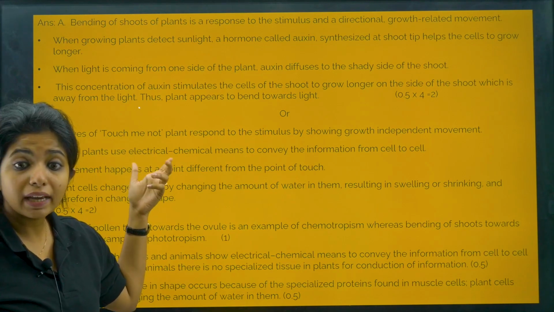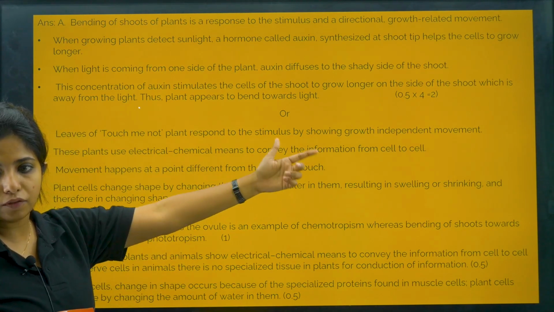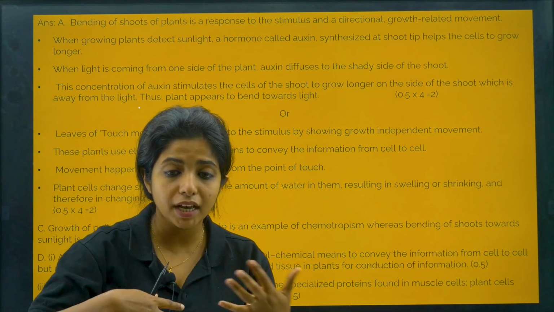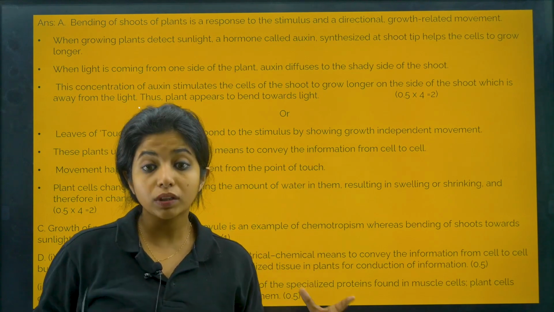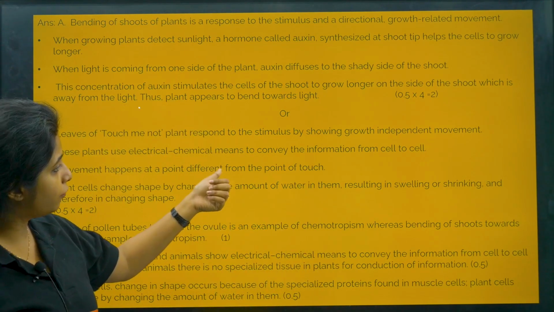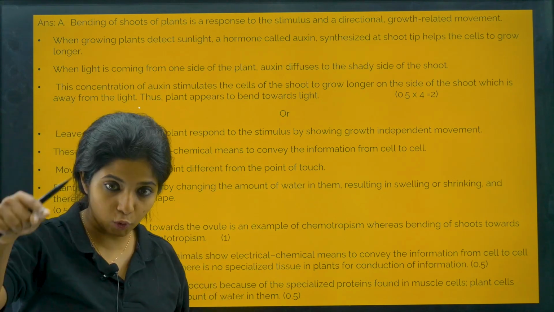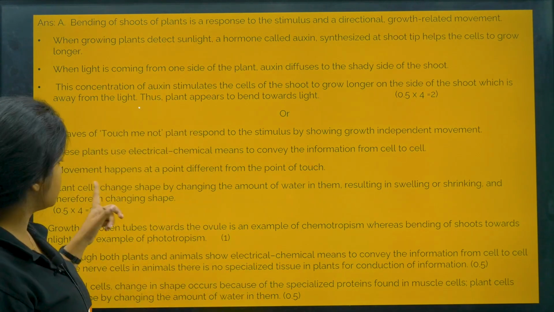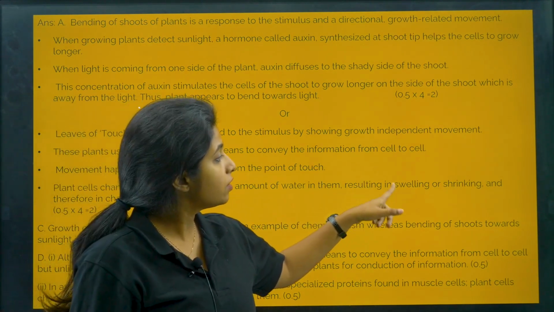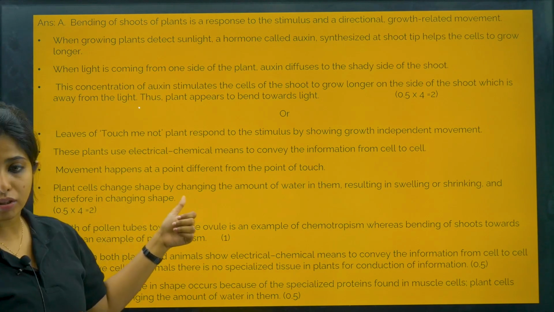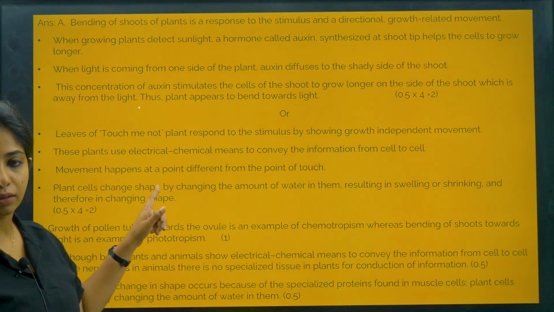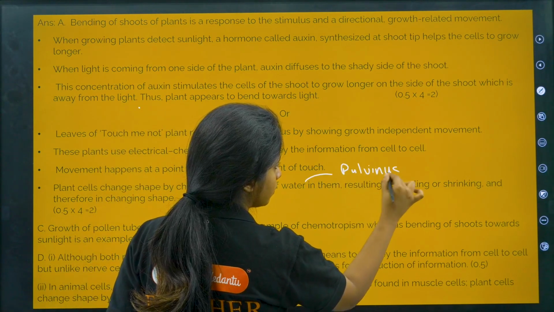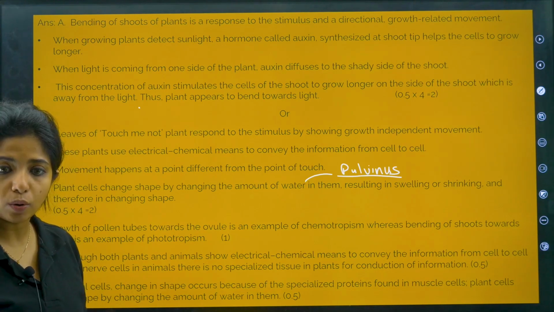These plants show electrical chemical means to convey the information from cell to cell. Electrical chemical as in basically there will be ion exchange and the chemicals being released, which is how they perform. Now movement happens at a point different from the point of touch. The movement will be happening throughout the plant, but I touched only at the tip, right? So plant cells change shape by changing the amount of water in them, resulting in swelling or shrinking, and therefore in changing the shape. You can just directly say the plant cell basically droops because of loss of water in the pulvinus. In what, my dear children? In the pulvinus.